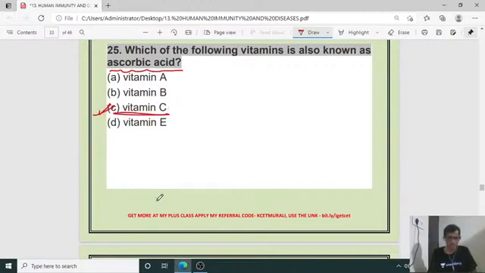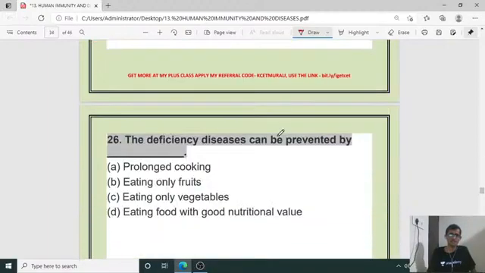Remember my dear students, citrus fruits are rich in vitamin C, but the highest vitamin C, or ascorbic acid, is found in chili. So green chilies have a high amount of ascorbic acid. It will be helpful for giving strength to the body. That is vitamin C. So the right answer for the 25th is C.